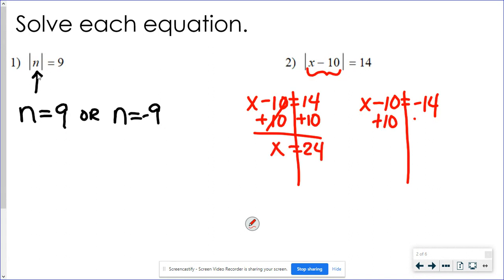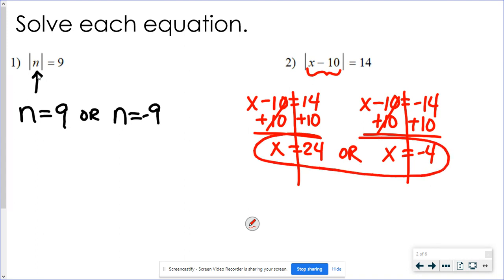When I add 10 here, I get that x is negative 4. And again, remember, we do need both answers. You can't just get one of them and say, oh, that's good enough. You can't get the first answer and then just change the sign and say the other one's going to be a negative 24, because it's not.